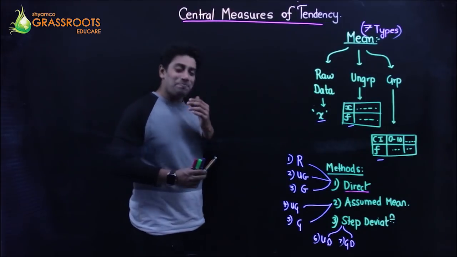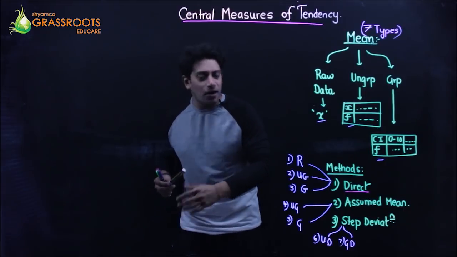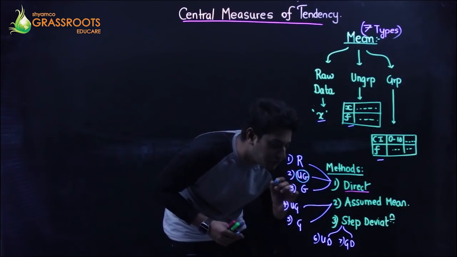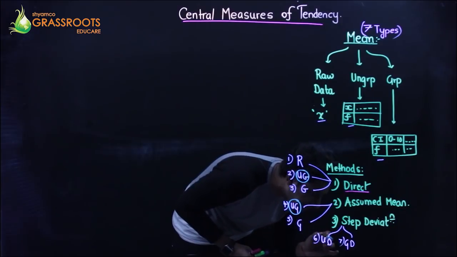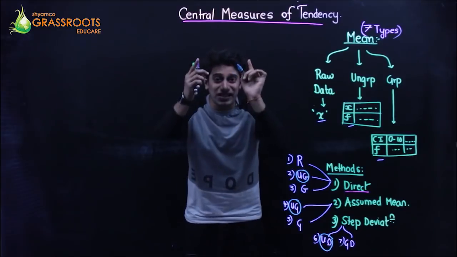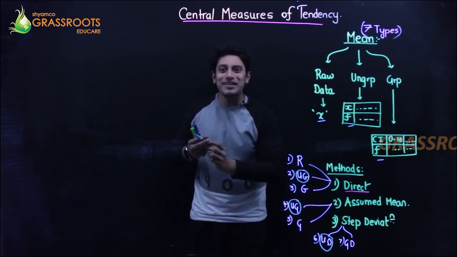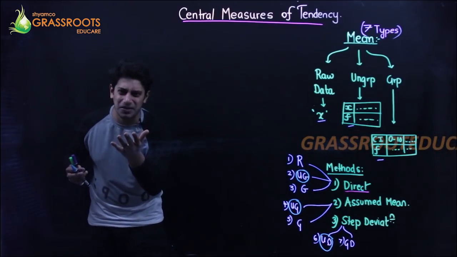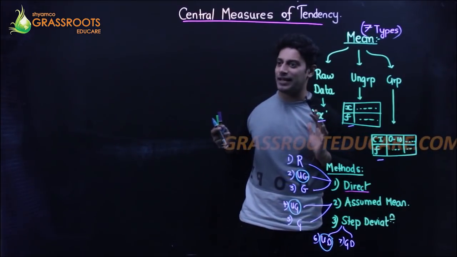Now, what I'm planning is, for the same sum, I will be using direct method ungrouped data, assumed mean method ungrouped data, and step deviation ungrouped data. So same question, I'll be solving with 3 different methods. So you will come to know what is the difference between all the methods, minor changes, and the answer should come out to be the same, right? So we are relaxed.